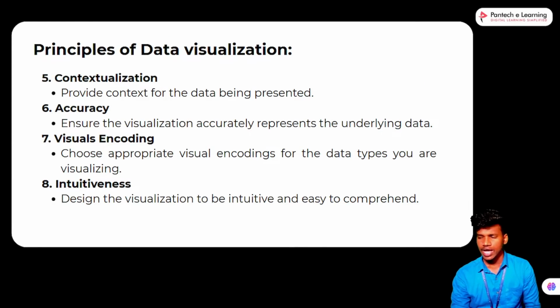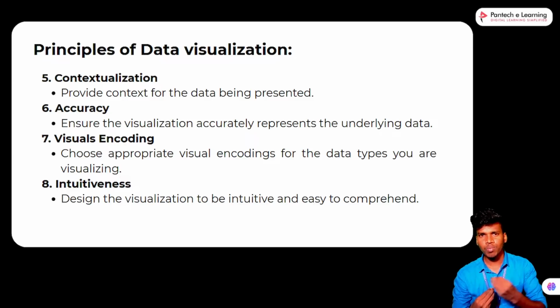Next one, contextualization. Provide context for the data being presented. We cannot give paragraph-wise details, so we represent the particular topic. The concept is what we fix.